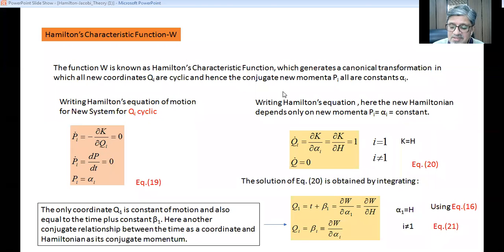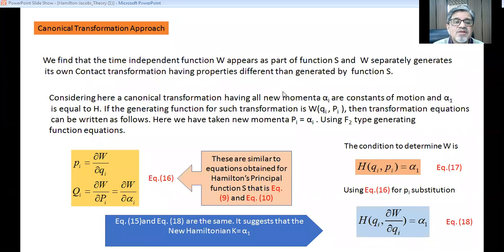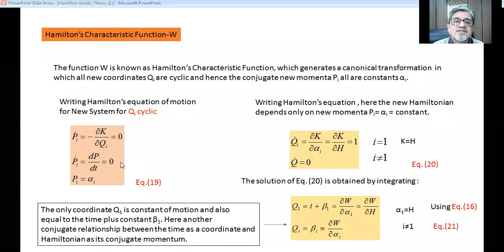In our previous slide, we have defined W. So this W is nothing but Hamilton's characteristic function, which generates a canonical transformation in which all new coordinates Qi are cyclic, and hence the conjugate new momenta Pi are all constants alpha i.